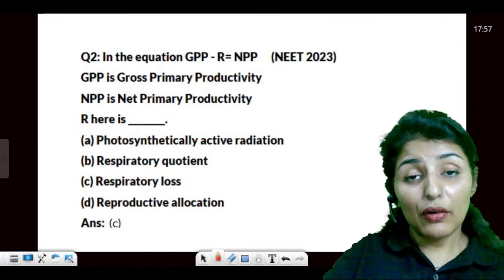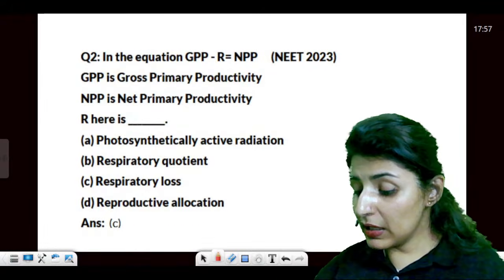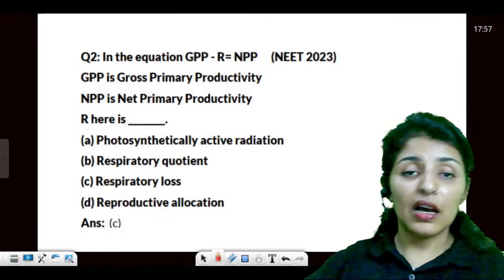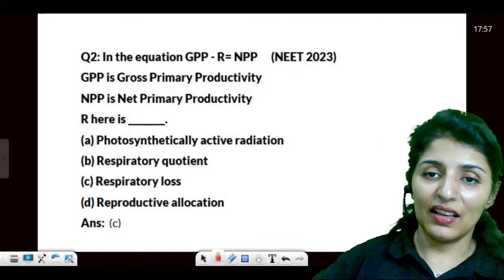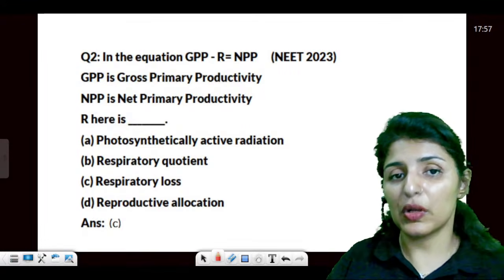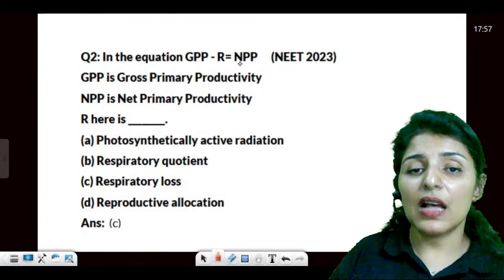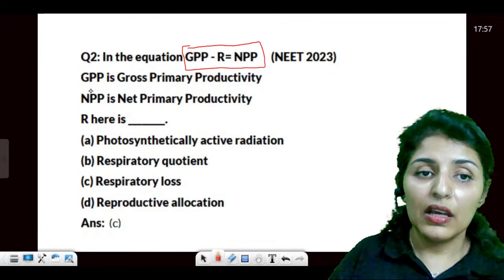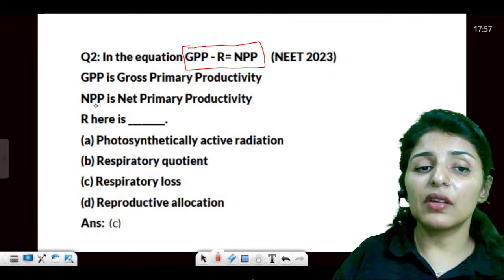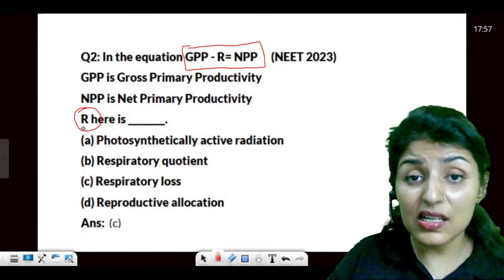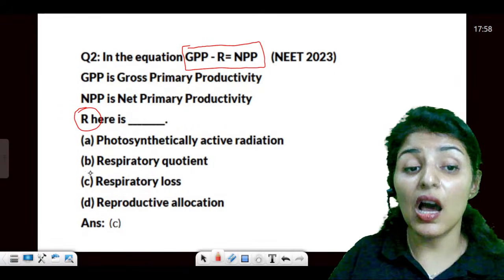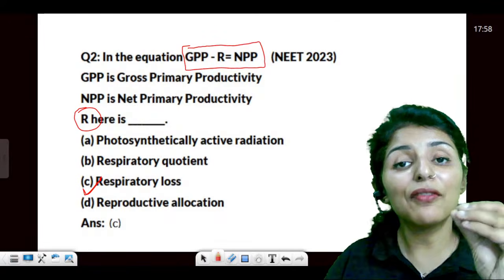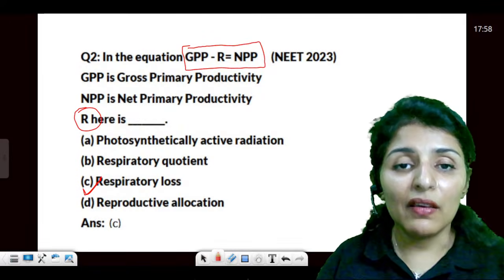Again, now from this chapter, GPP, NPP, that is production and productivity, is a very favorite topic of NTA. Do you notice that every year you are getting a question out of it? Now, GPP minus R is equal to NPP. This equation is just learnt by us by heart. So GPP is gross primary productivity, NPP is net primary productivity, and once again it is asked, this exact same question: what does R stand for? Respiratory loss. So moral of the story, you will find questions from the PYQs.